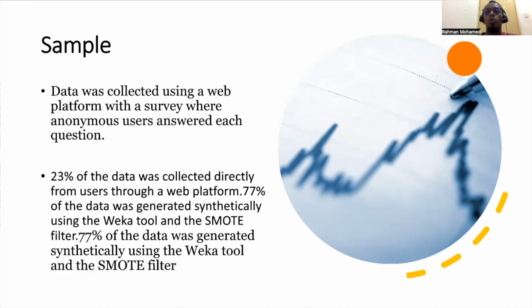Most of the data was about people who are normal, but people who are having insufficient weight, or who are overweight, or people who are having obesity type 1, type 2, type 3, are not represented sufficiently in the data. Therefore, we had to generate some data sets synthetically for those other categories.